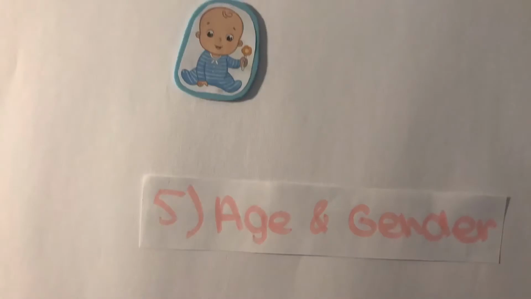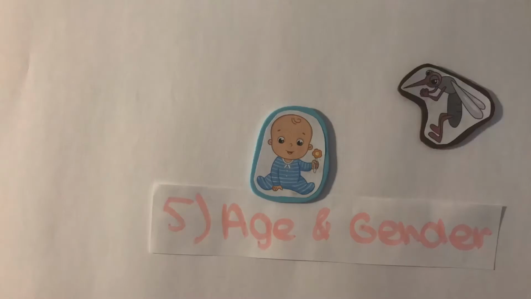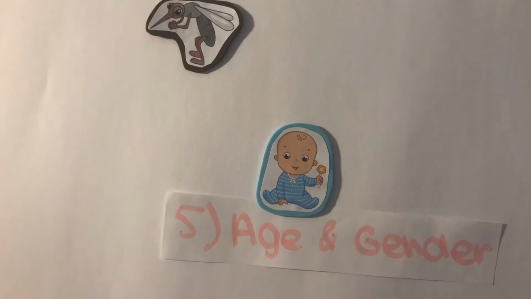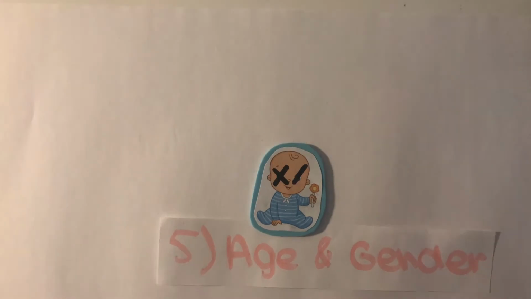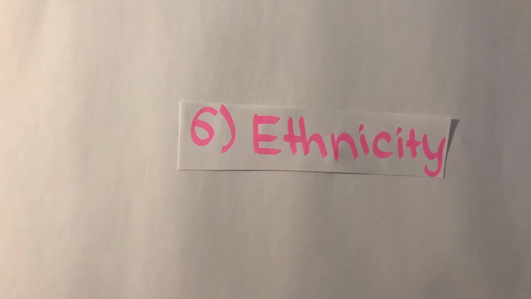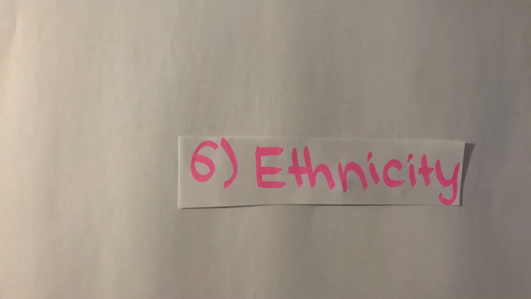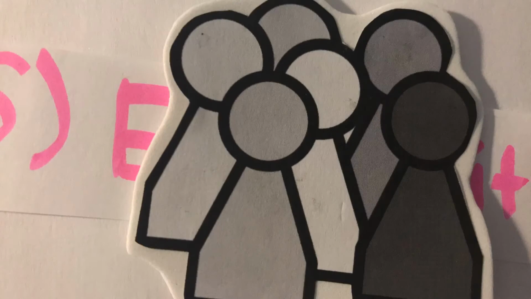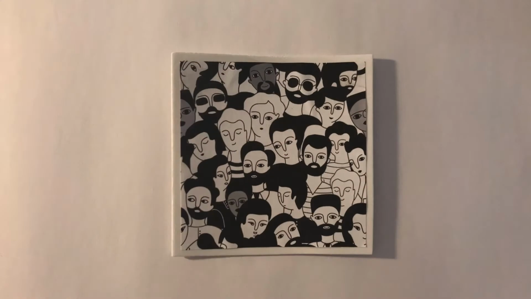Age and gender. These aren't so much associated with infection rates, but more so morbidity. For example, children under 5 are more likely to suffer from malaria than adults are. Ethnicity. Prejudice against specific racial groups may result in people obtaining different levels of health and education, thus making some more at risk from suffering of malaria.